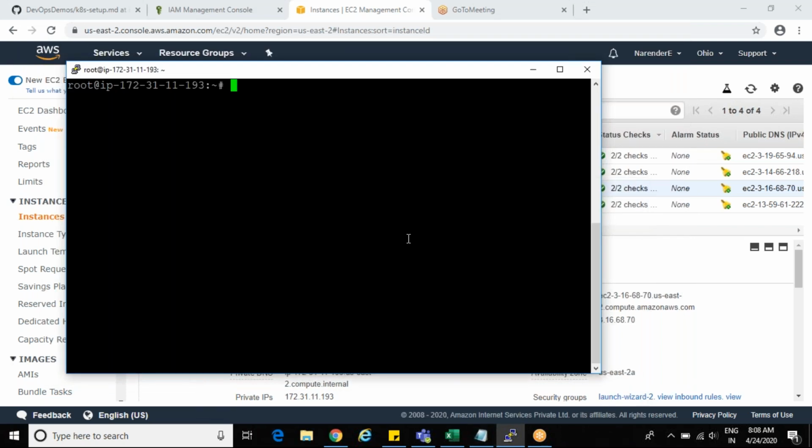Yeah, in that case, we can go with namespace. So, as I told you, a namespace is nothing but a logical separation of our Kubernetes cluster. So, let's see how it works.